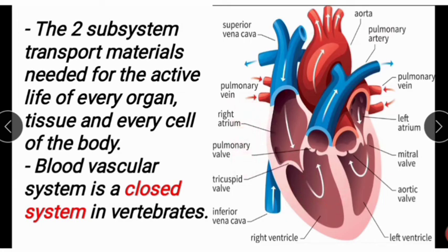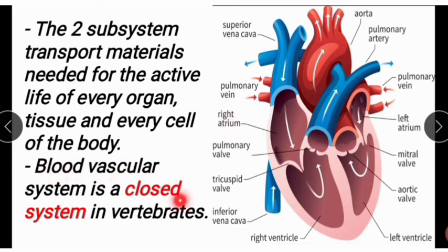The two subsystems transport materials needed for the active life of every organ, tissue and every cell of the body. These transport materials are helpful to keep our organs active, like a booster to our organs, tissues and cells.